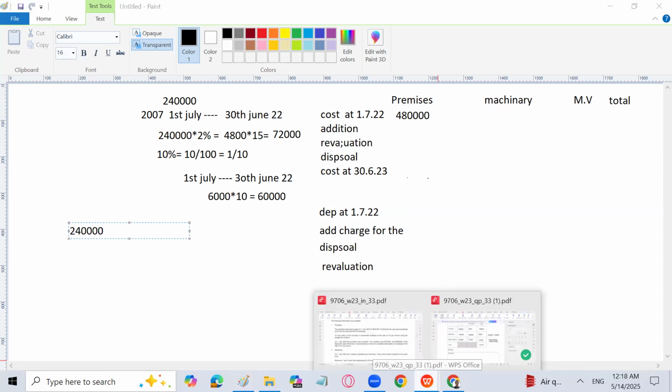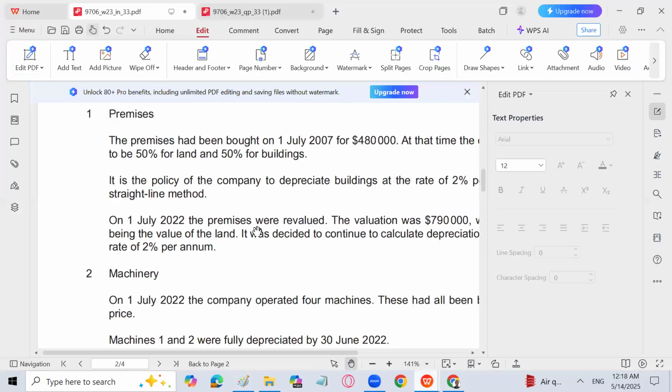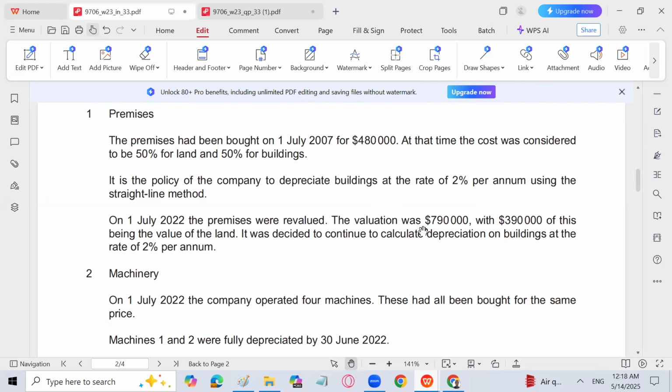Let me see again. Okay, premises has been revalued. The valuation was 7,90,000, with 3,90,000 of this being the value of the land. So the land has also been revalued, right? From 2,40,000 to 3,90,000. And the building has also been revalued, right?